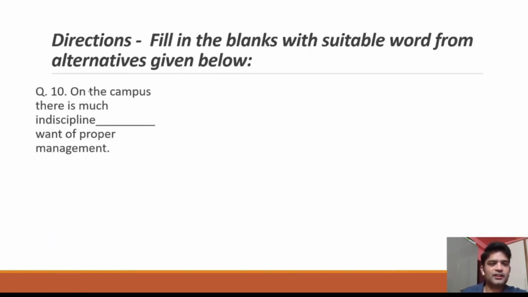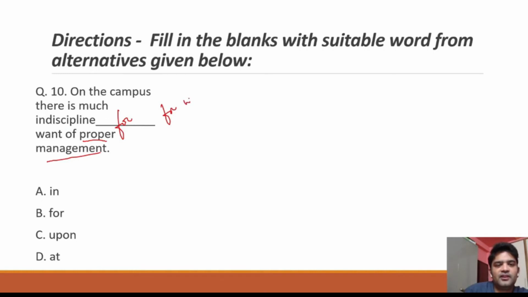Next one. On the campus, there is much indiscipline dash want of proper management. So something is lacking in the management, so there is a lot of indiscipline. So in, for, upon, at. Whenever somebody does not manage properly or somebody is lacking in something, you say for. On the campus, there is much indiscipline for want of. For want of, always go together. For always comes in front of want of. So the preposition we are really looking for here is for. Good. Next one.